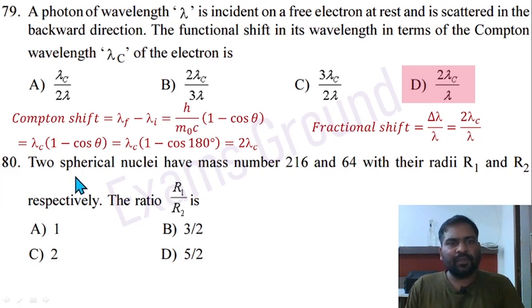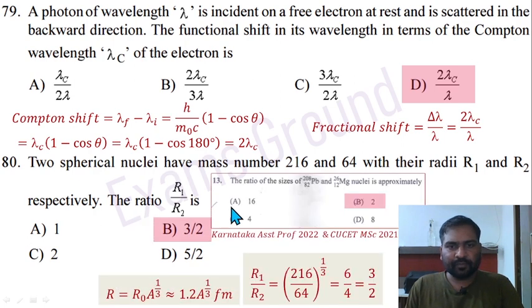Question 80. Two spherical nuclei have mass numbers 216 and 64 with their radii r1 and r2 respectively. The ratio r1 divided by r2 is. So r equal to r naught A raised to power 1 by 3. So r1 by r2 is equal to 216 divided by 64 whole power 1 by 3, and the answer is 3 by 2. Option B is correct.